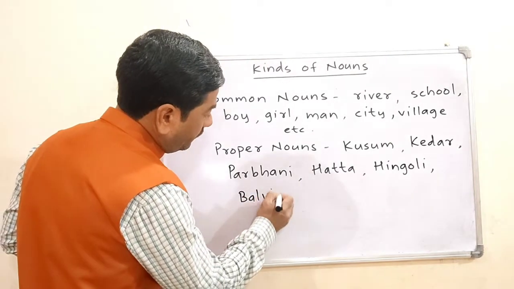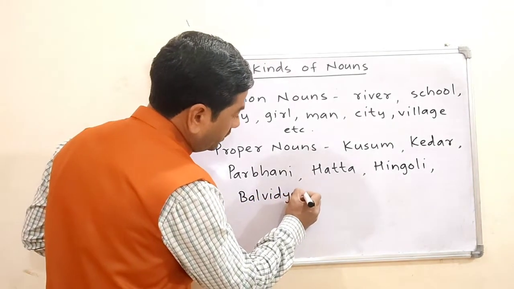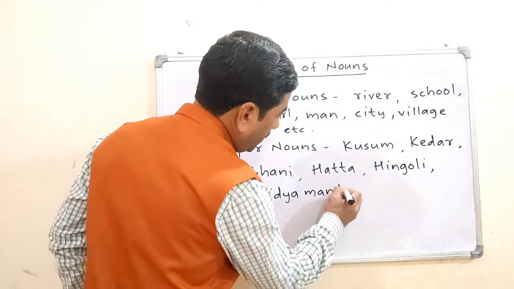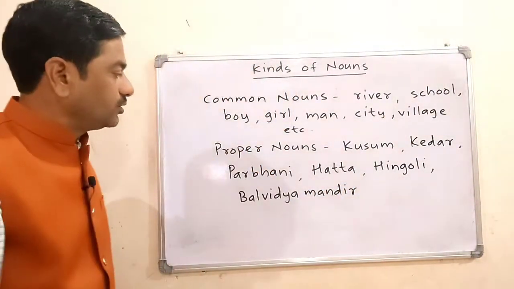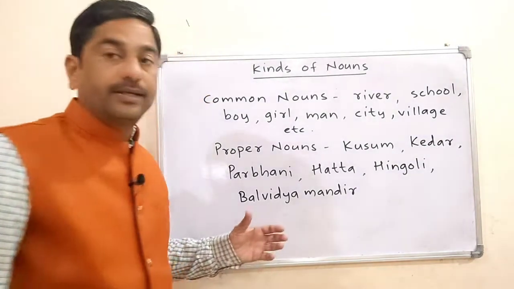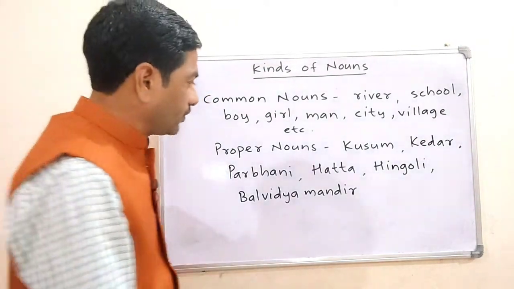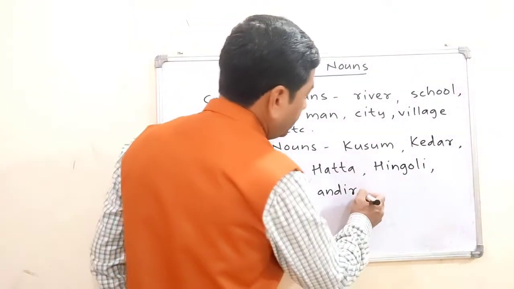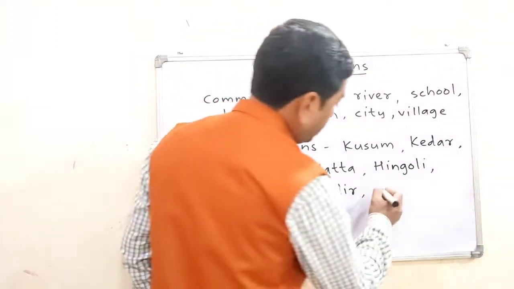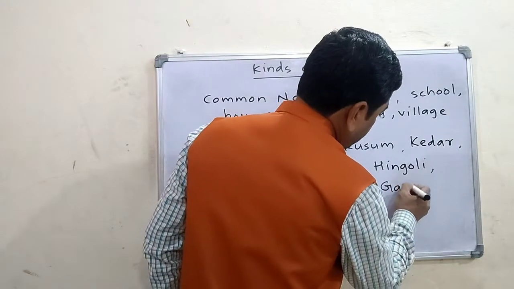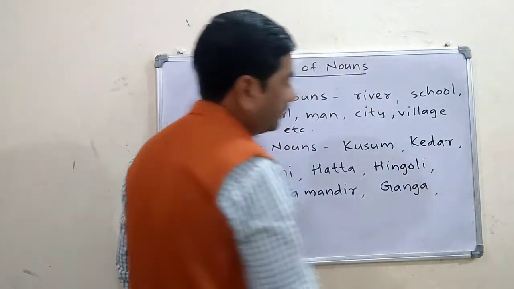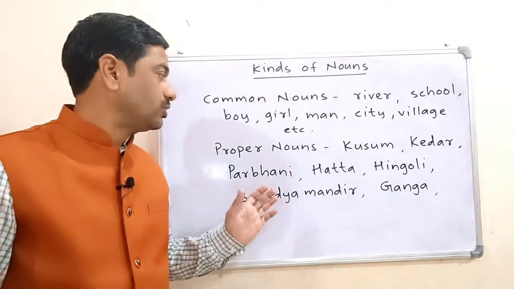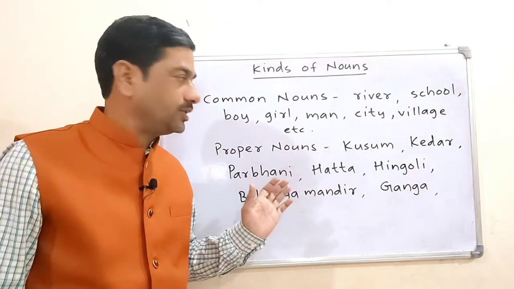Bal Vidya Mandir is the name of a school. So all these are examples. I will take the name of a river, Ganga. Ganga is the name of a river. So all these are examples of proper nouns.